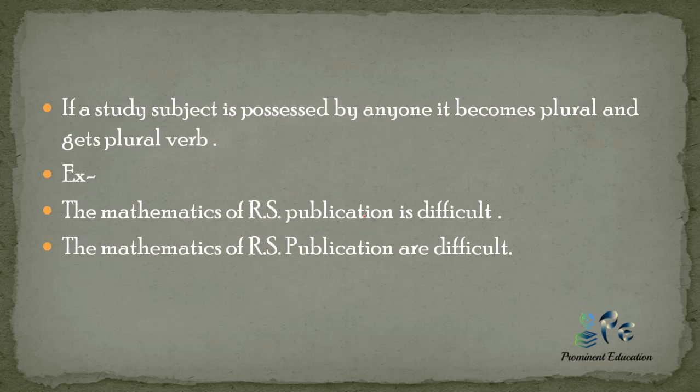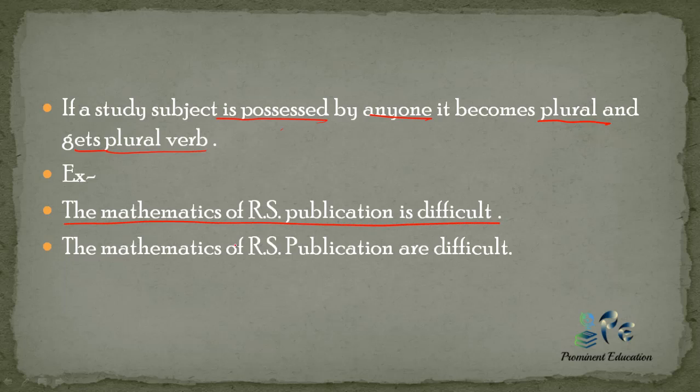Now if a study subject is possessed by someone, so if a person has the possession of a subject or any publication has that possession, then in this condition it becomes plural and gets plural verb. Suppose you can see the example: the mathematics of RS publication is difficult.